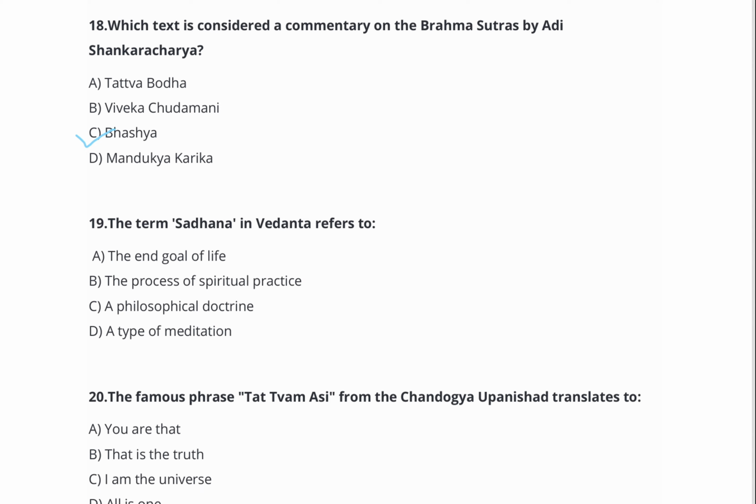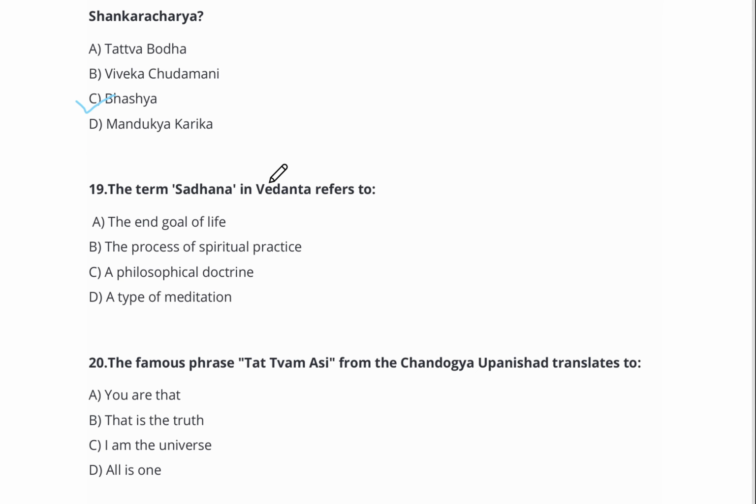Now, question number 19. The term sadhana in Vedanta refers to option A, the end goal of life, option B, the process of spiritual practice, option C, a philosophical doctrine, option D, a type of meditation. The right answer for this question is option number B, the process of spiritual practice.